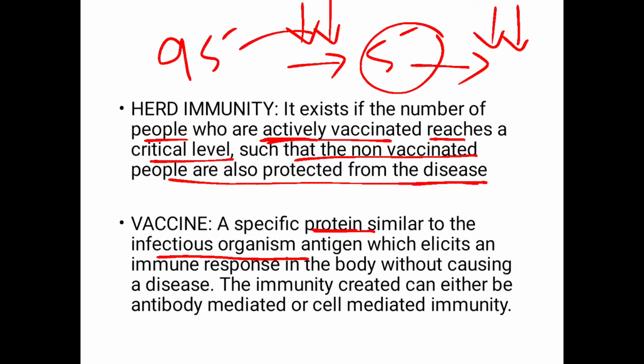We extract it from the organism and then we inoculate that protein after first either inactivating or killing it, which will be discussed later. We'll be inoculating it in the human body and then we'll wait for the immune response to be produced, and this process obviously is known as immunization. So the immunity can be either antibody mediated or cell mediated immunity, as was discussed previously.